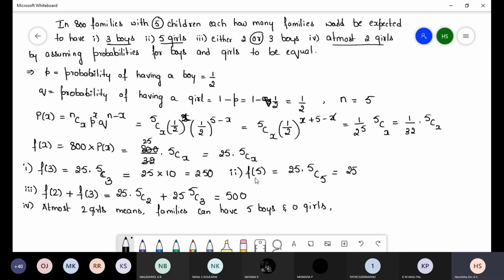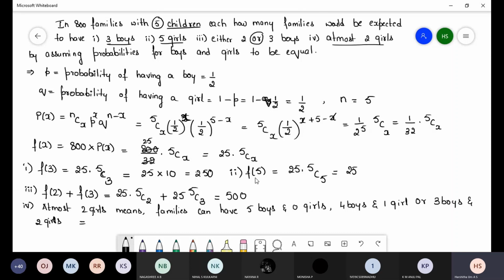So 5 boys, 0 girls; 4 boys and 1 girl, because they have given each family 5 children, so 4 plus 1 is 5; or 3 boys and 2 girls. So they asked at most 2 girls, so there may be 0 girls in one family, or 1 girl, or maybe 2 girls.